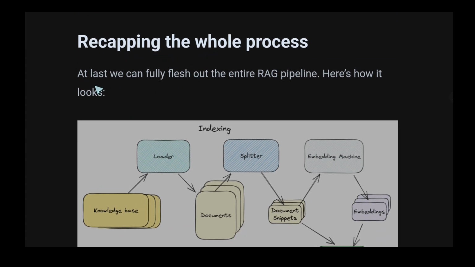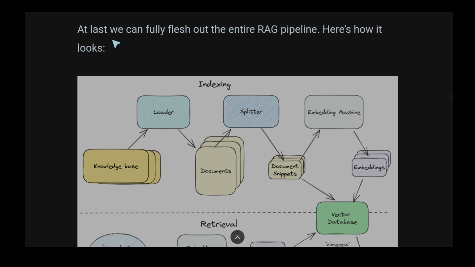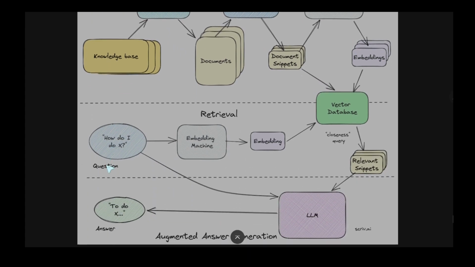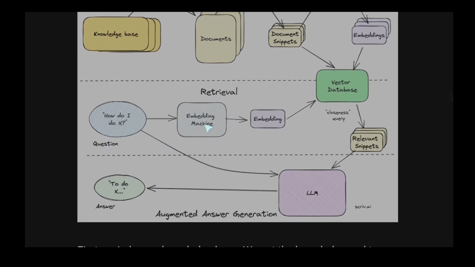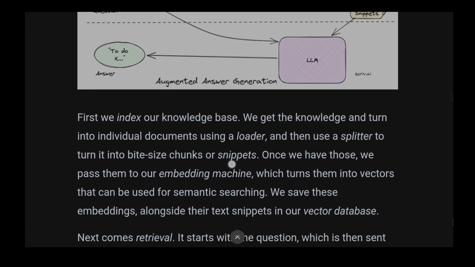Recapping the whole process. At last, we can fully flesh out the entire RAG pipeline. Here's how it works. Loading, splitting, embedding, vector database. Question comes. Go to the embedding machine in order to translate the question into an embedding. Find the closest snippets in the vector database to the embedding of the question. Send them, both them and the question, to the LLM and get back the answer. Now it's clear.